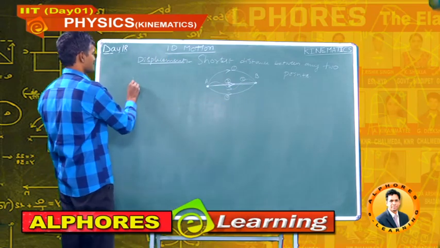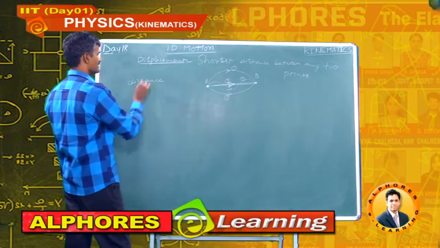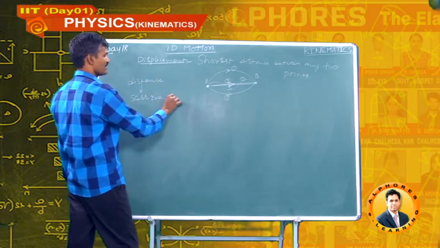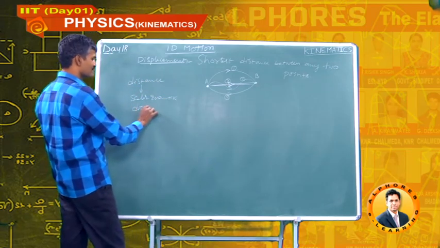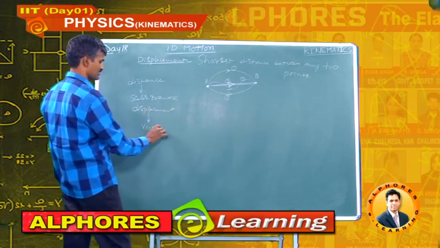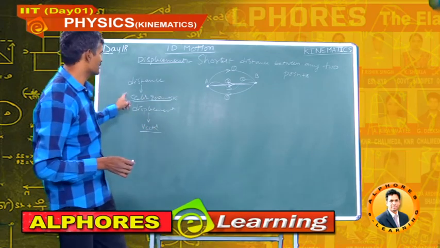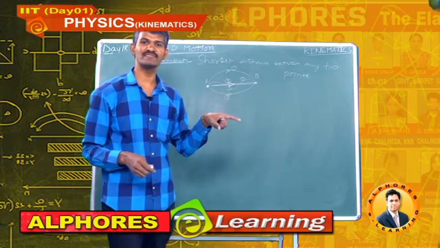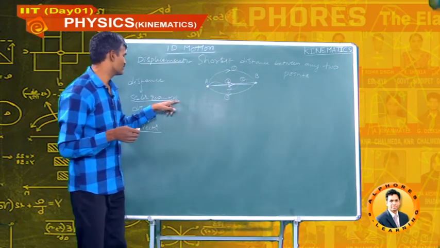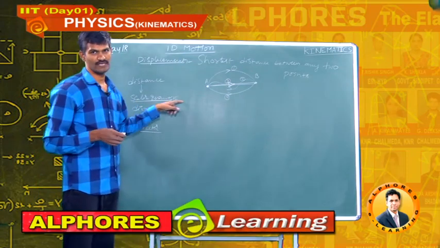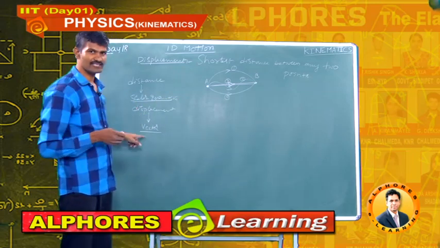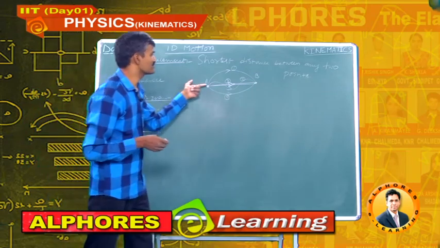Distance is a scalar quantity, whereas displacement is a vector quantity. Students, you have to catch one point. That point is distance is a scalar quantity and displacement is a vector quantity. Distance is a scalar quantity, so here no need to bother about the direction of travelling of the body or particle. Here we have to mention the direction, in which direction the body is moving.